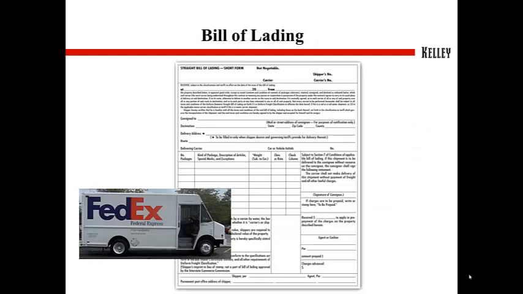Now, the bill of lading is a legal contract between the seller and the transportation carrier. It identifies the source and destination of the goods, also the number of boxes, crates, and barrels, along with their sizes, weight, and any special transportation instructions. The bill of lading also contains the FOB terms, which identifies who owns the goods that the carrier is transporting and who is paying for the transportation costs of the goods.